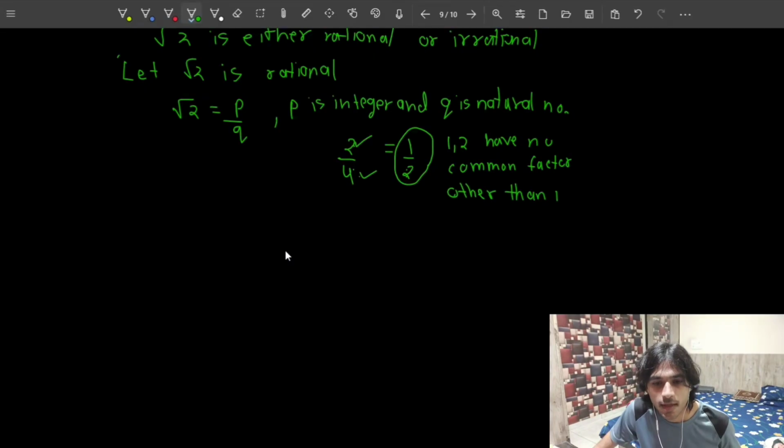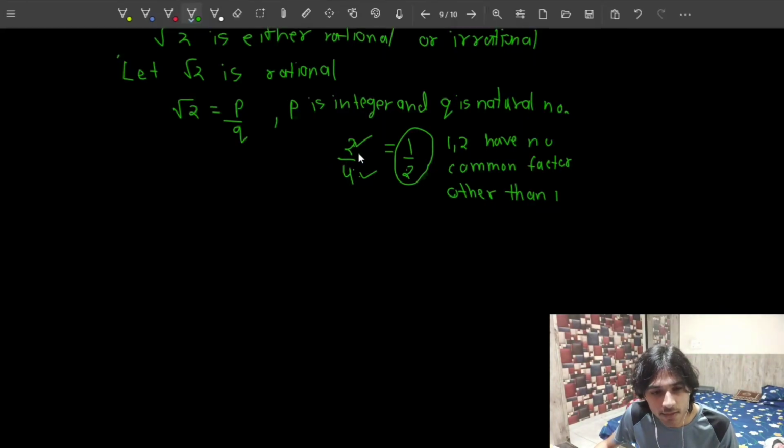Both of these do not have any other common factor other than 1. So only 1 divides 1 or only 1 divides 2. This is the only common factor both numerator and denominator have. But when I'm looking at 2 by 4 in this form, 2 and 4 have 2 as a common factor and 1 as a common factor.